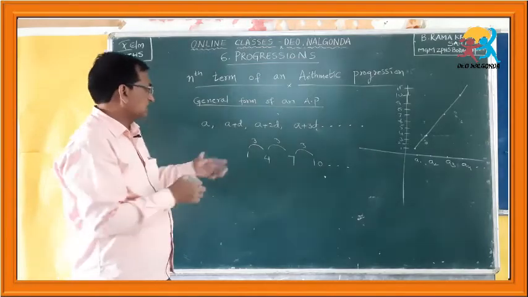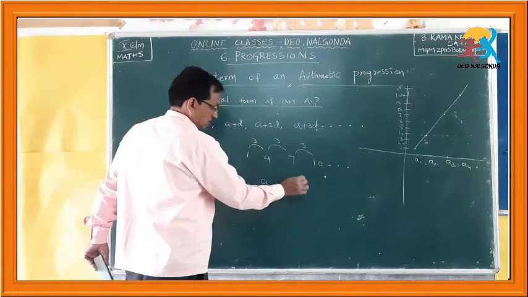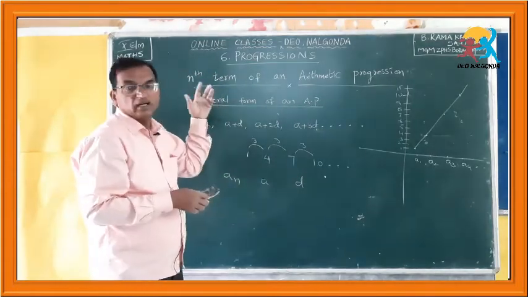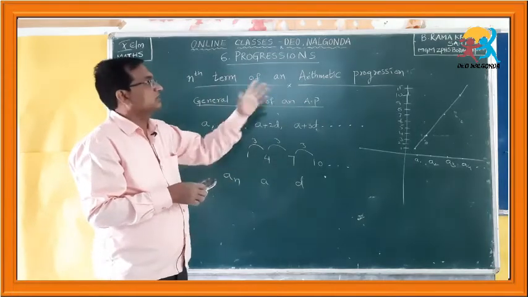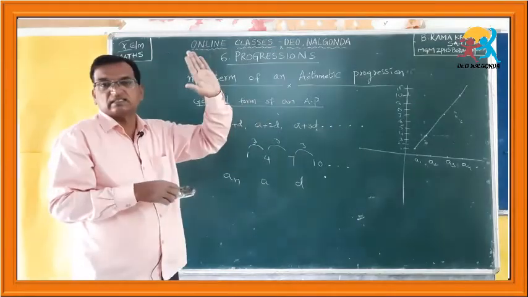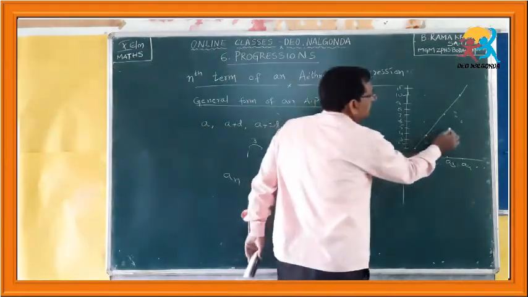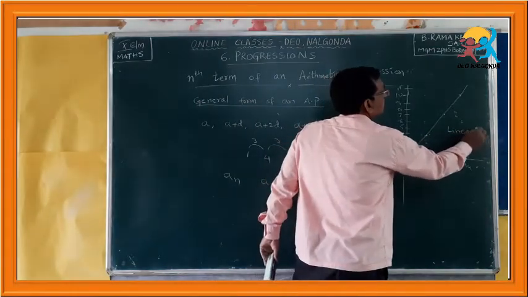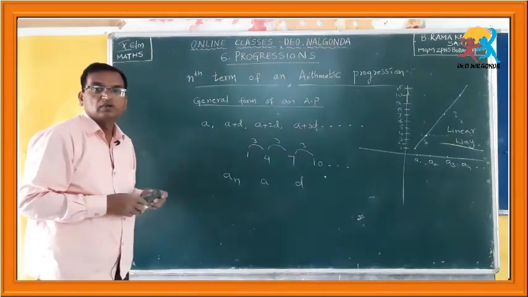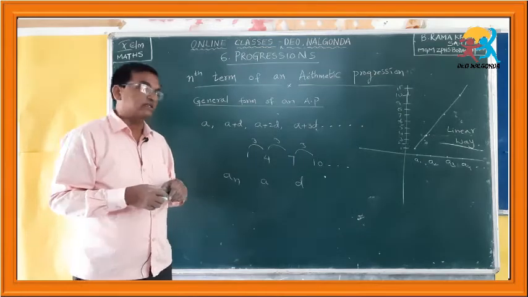Meaning the relationship between the nth term, first term and common difference, in an arithmetic progression, this type of progression increases in a linear fashion, in a linear way. So, an arithmetic progression is a linear progression, you have to understand this.